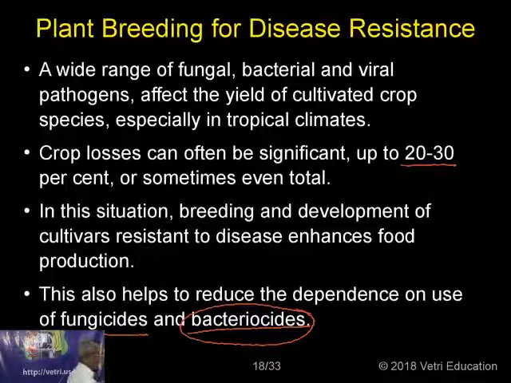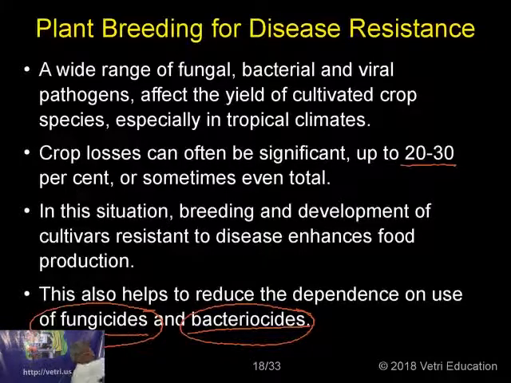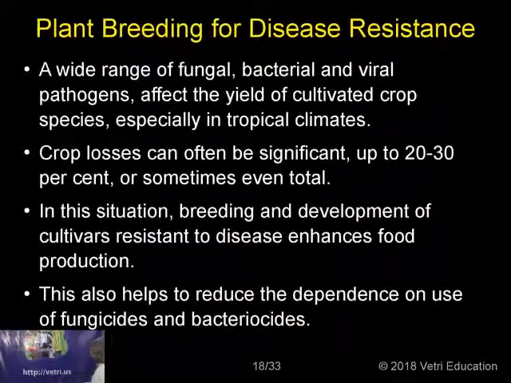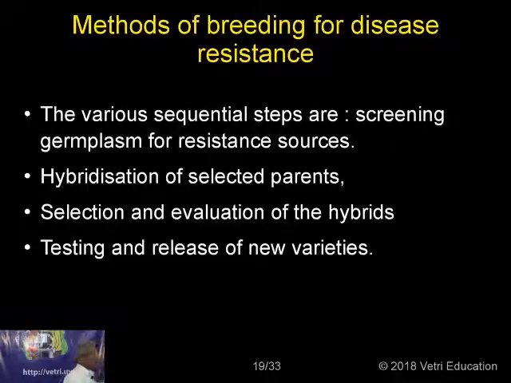These fungal resistant and bacterial resistant varieties will be very useful to the farmers, because they need not spend much money on these diseases. The various sequential steps are screening germplasm for sources of resistance, hybridization of selected parents, selection and evaluation of the hybrids, then testing and release of the new varieties.